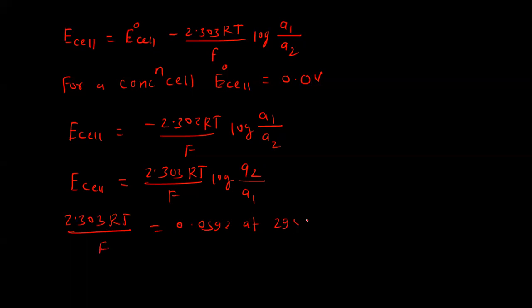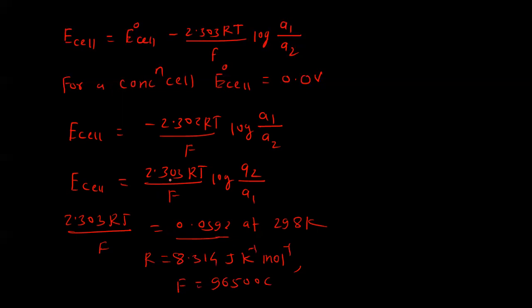The value of this 2.303 RT upon F, where R equals 8.314 joule per Kelvin per mole, the unit of R, that is the gas constant, and F equals 96,500 coulombs. So by putting these values in this, we can calculate, and the factor becomes equal to 0.0592.